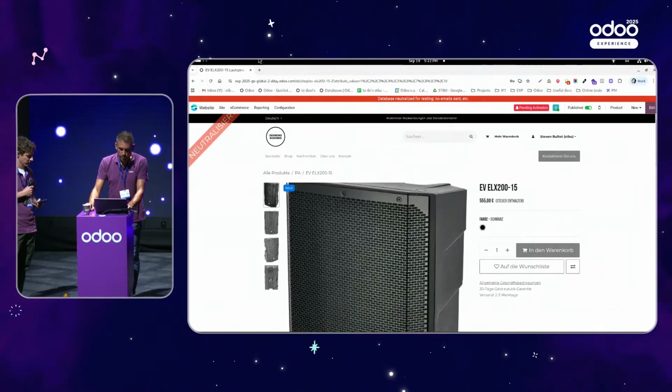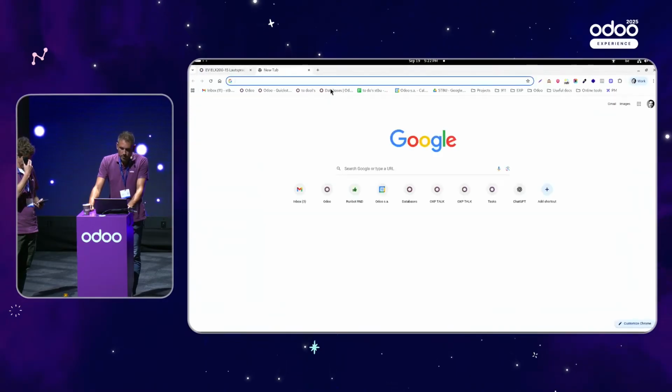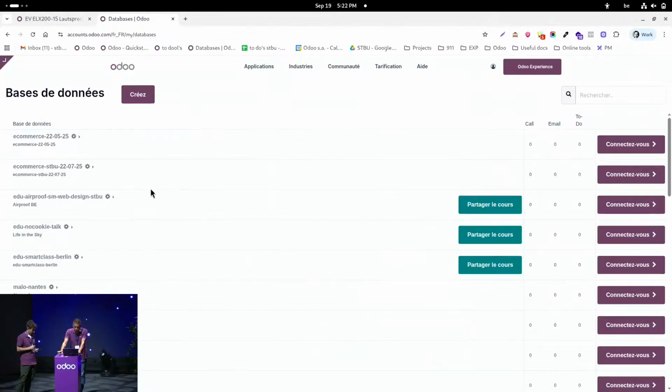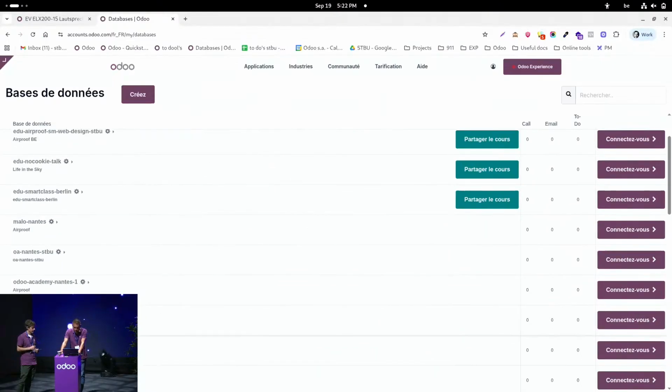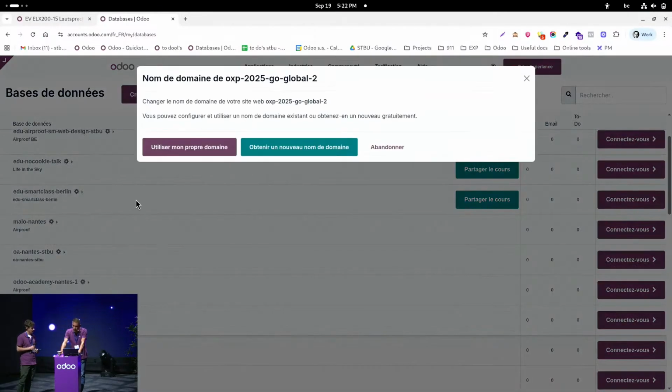And in order to link my domains to my websites, I can go to my databases configuration. Maybe I can show this quickly. If I open my databases here, you can see I have plenty of databases active. We have the option to use, sorry, it's in French, but we have the possibility to use our own domain. And we will add it through this interface.